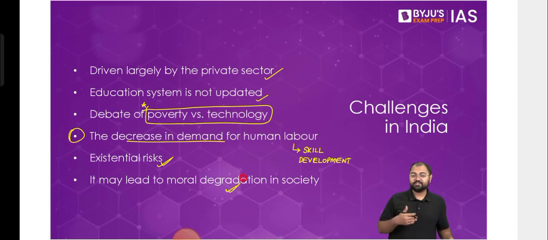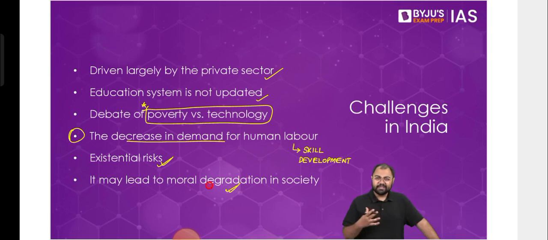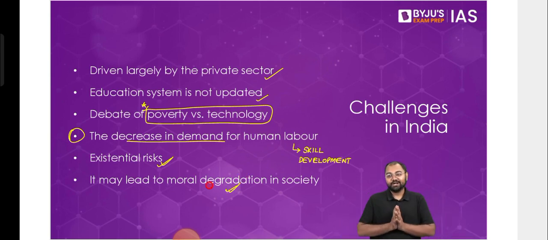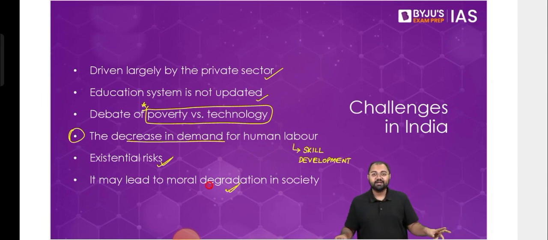There have to be rules and regulations that are taking care of all those aspects. And then moral degradation of the society. Now, when we say moral degradation of the society, it's more in terms of how we have started giving more importance to the machines rather than our fellow humans. How we interact with machines more probably today than we interact with somebody from our friends and families.